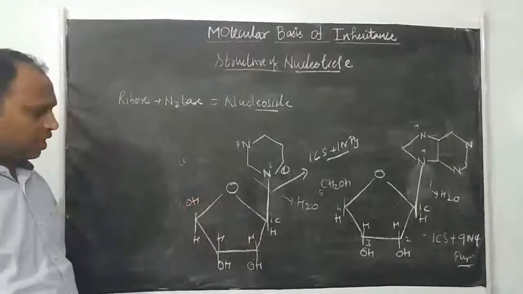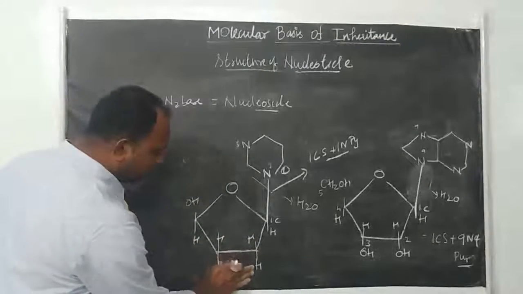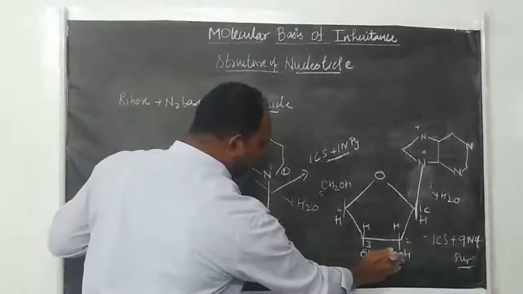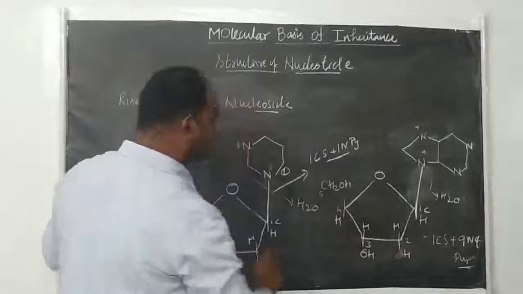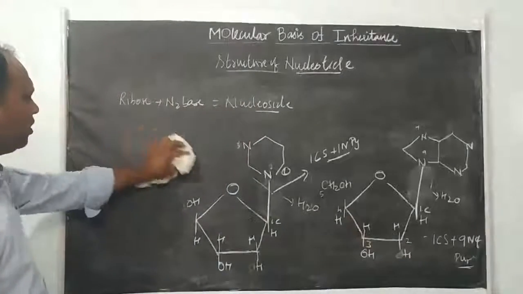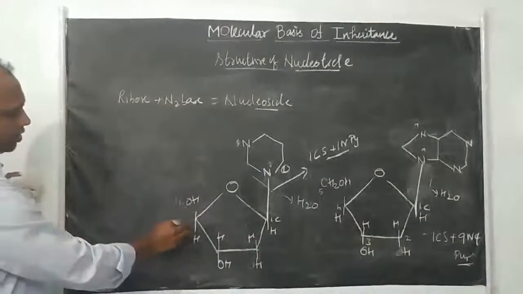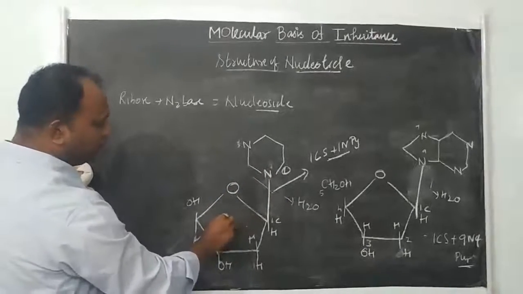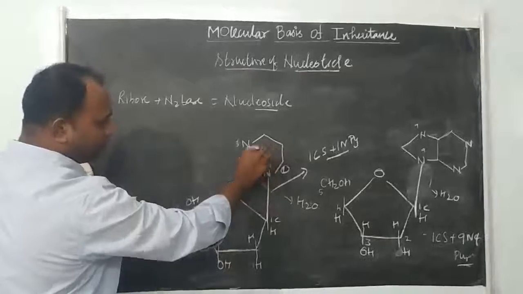This is a ribose sugar I have given. If I remove this one, this sugar is deoxyribose. It is the same for DNA and RNA, the only difference is that the sugar is different. Okay. So you will see this structure has only 2 components, one pentose sugar plus one nitrogen base.